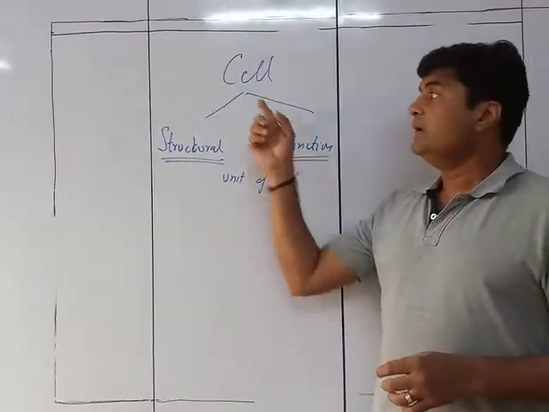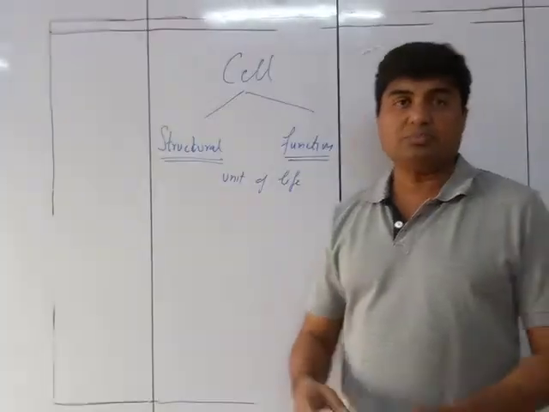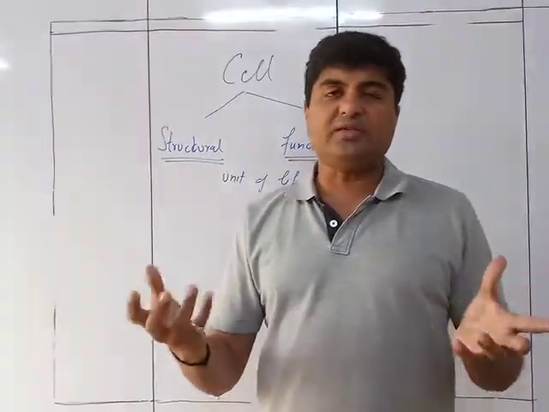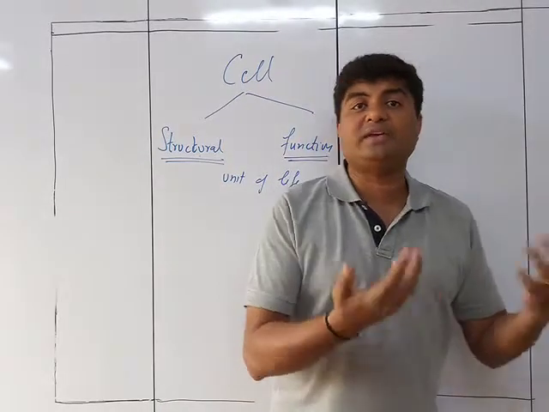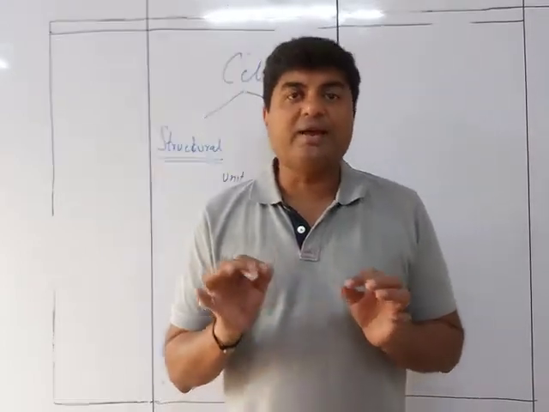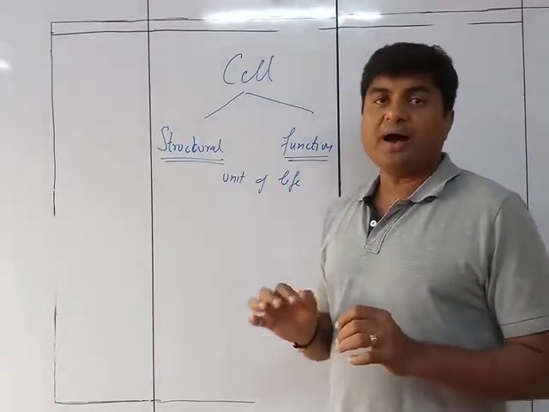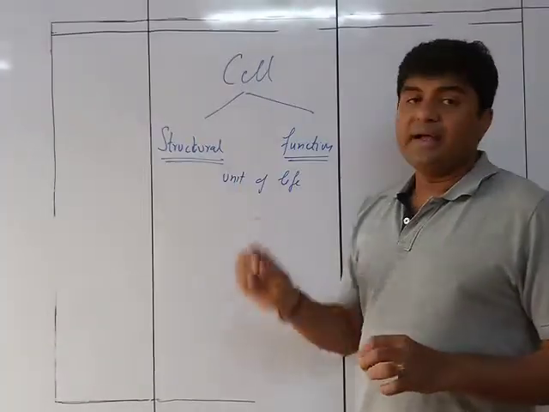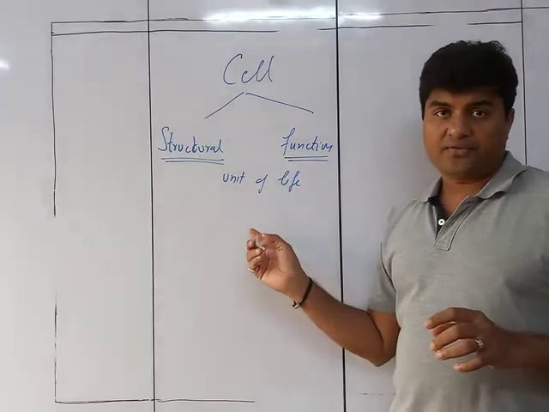My moving my hand like this, my speaking, you eating something, the bacteria's movement, the bacteria's ingestion of food, everything, all the functions are done by a cell. Hence cell is the functional unit of life.